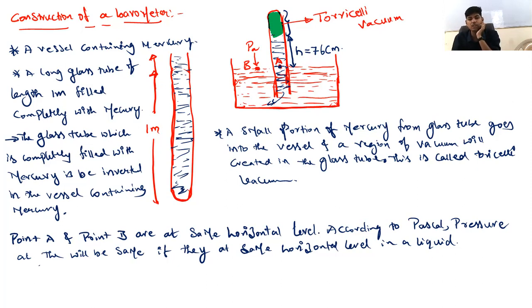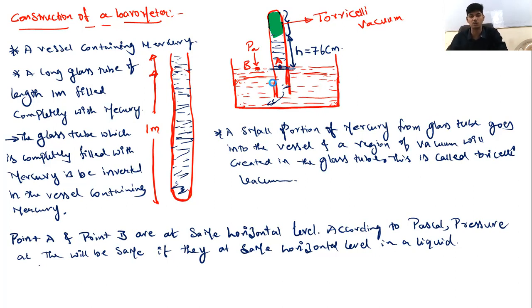So the 76 centimeter column of mercury will be exerting pressure at point A. What will be the pressure exerted by 76 centimeter height of mercury? That is to be calculated, right? That we will do in the later stages.